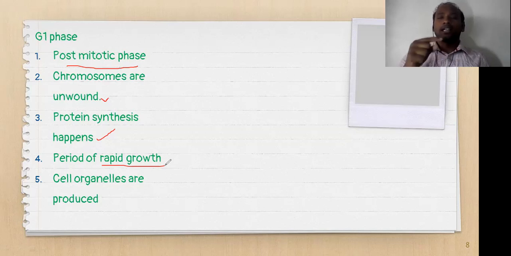These are the pre-characters. If these are acquired, then the cell will start going into multiple cell divisions, and cell organelles are also produced. So you should remember the important points: the G1 phase is called the post-mitotic phase, where chromosomes, cell organelles, and proteins are synthesized and manufactured. It is a period of rapid growth, so the cell size increases. Then see the next phase.